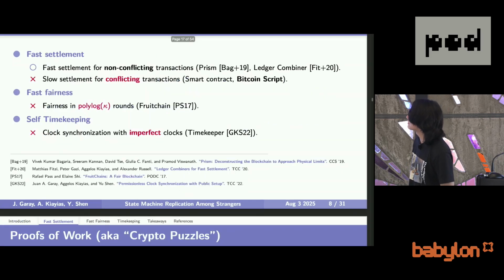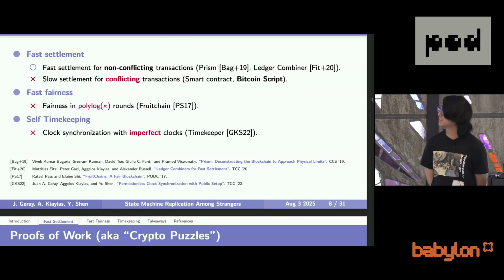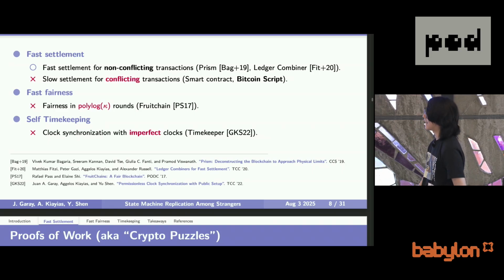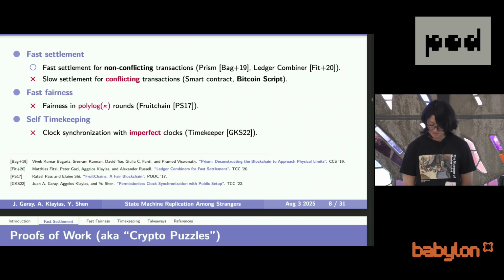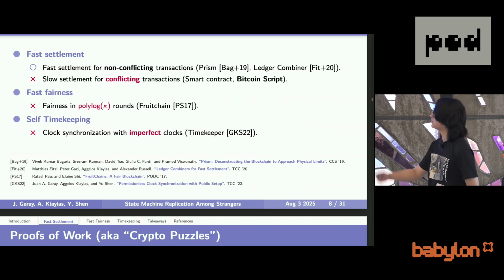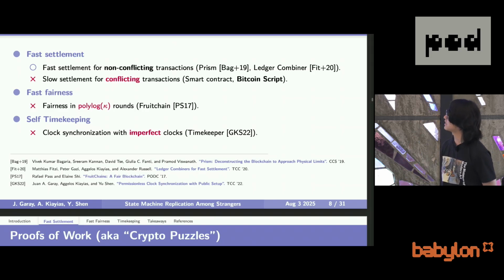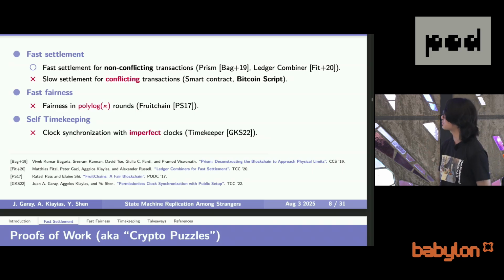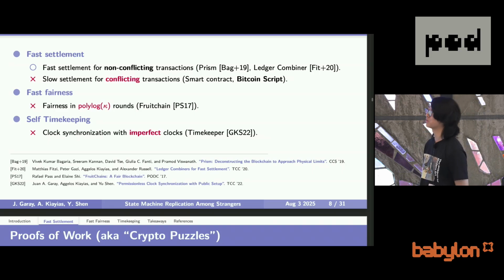So far we have introduced 3 new properties in state machine replication: fast settlement, fast fairness, and self-timekeeping. And there are indeed some prior works that try to address these open problems, and I'm going to talk a little bit about them. For fast settlement, we have the Prism and Ledger Combiner papers that indeed achieve fast settlement, but only for non-conflicting transactions. Which means that if the transactions are conflicting, then the settlement time will degrade to super logarithmic again. If you think about smart contracts or, say, the Bitcoin script, then this might not be good.